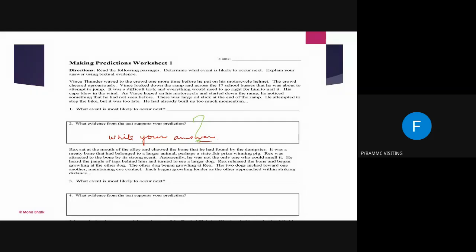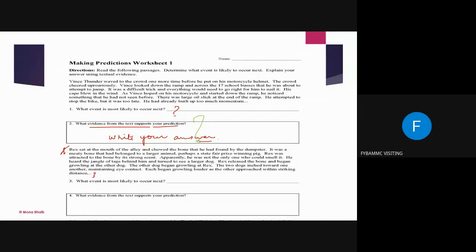Write your answer here. Here also, what event is going to happen next, okay? And what evidence from the text support your prediction. Here is the next paragraph, okay? But I'm not very happy with you kids, huh? I'm not happy. You all have to come forward. कोई बात नहीं, गलत होगा तो I'm not going to sue you for that. I'll be very happy to find mistakes. I'll be very happy to make you understand. But अगर आप ऐसे बोलोगे नहीं तो it is of no use. Because then मैं क्या करेक्ट करूंगी आपके, अगर कुछ गलती होगी तो I won't be able to tell you. I won't be able to sharpen your skills.